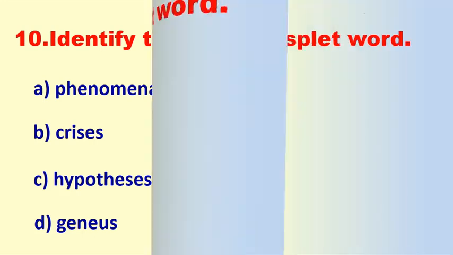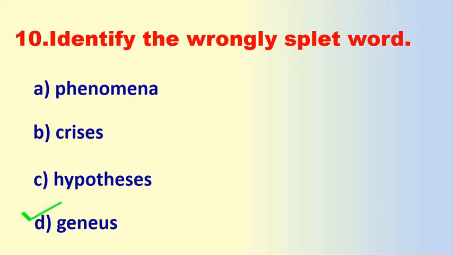Very nice. The correct answer is D, because phenomena, crisis: crisis is the singular form and crises is the plural form. Hypothesis is the singular form, hypotheses is the plural form. Okay, here genius is the wrongly spelled word.